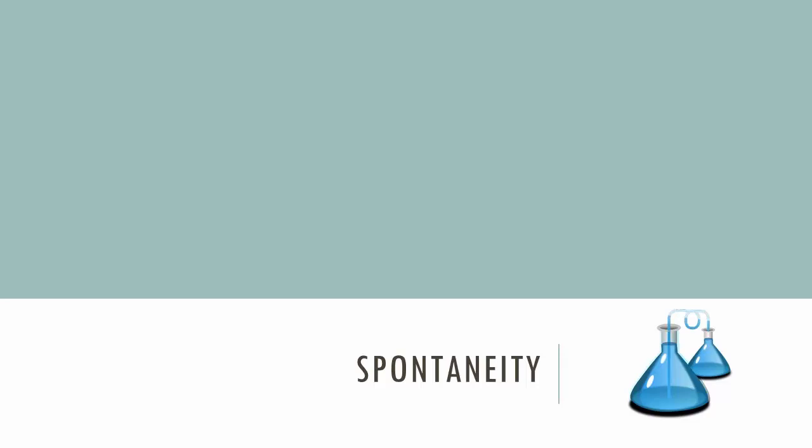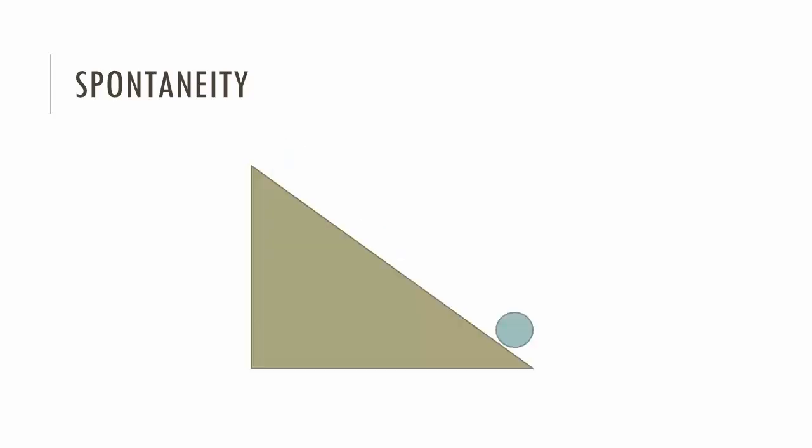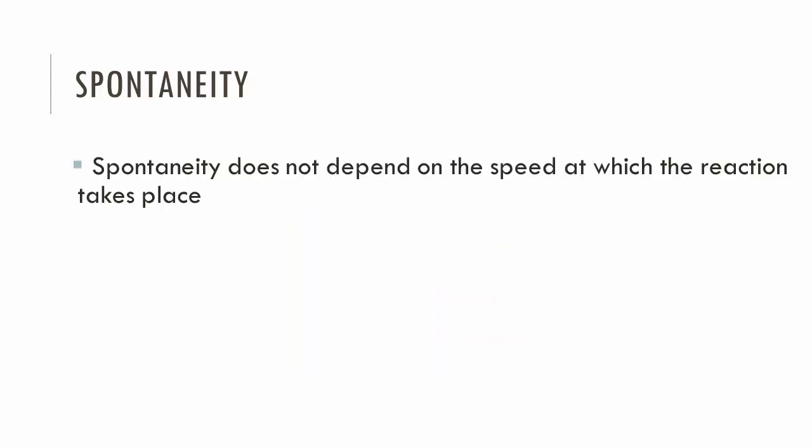Spontaneity. A spontaneous reaction is a reaction that happens naturally without the intervention of any external factors, and which pushes a system towards its equilibrium. For example, a ball will easily roll down a hill without effort, but will never roll back to the top on its own. It's important to take note that spontaneity is not dependent on speed. A spontaneous reaction can be extremely slow. Spontaneous simply means that a process takes place.